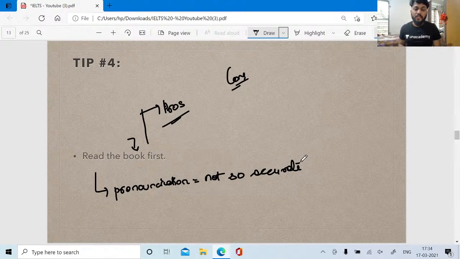But if you go for reading the book first, your pronunciation won't be so accurate, because in reading the book you will read it in your own way. So the pronunciation won't be so accurate. So when you watch the movie first, you can figure out all these things.